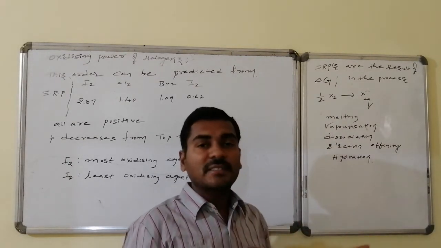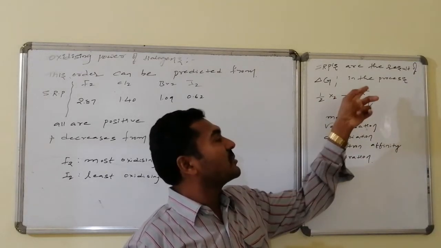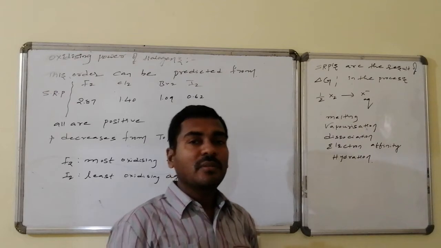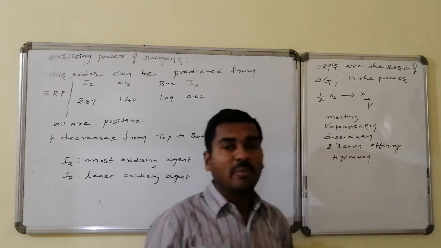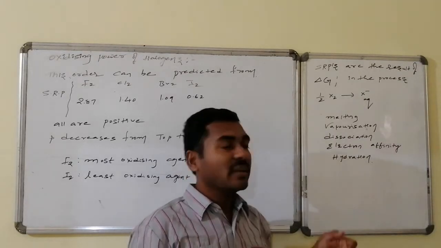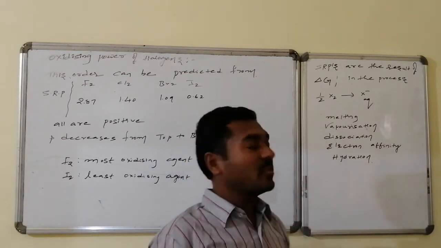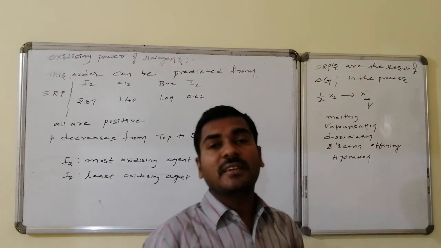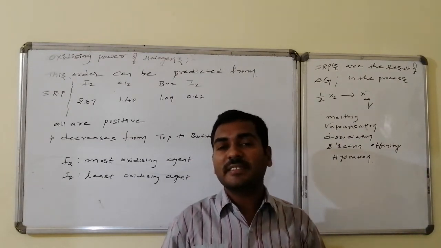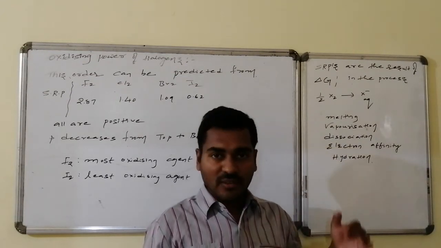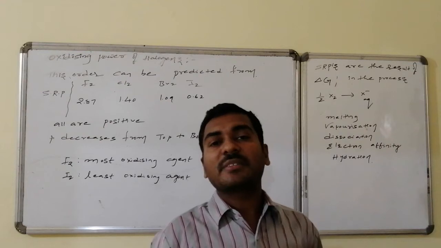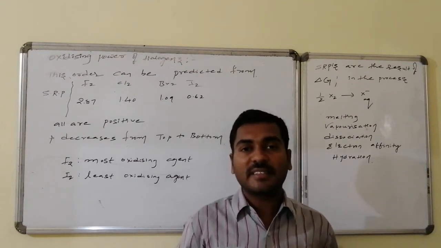So therefore delta G of this particular process, which in turn is represented as SRPs, is the latent heat of melting, latent heat of vaporization, bond dissociation energy, followed by electron gain enthalpy, followed by the hydration enthalpy of X minus. The combination of all of these results in delta G, and the delta G values for the fluoride formation, chloride formation, bromide formation and iodide formation are like this.